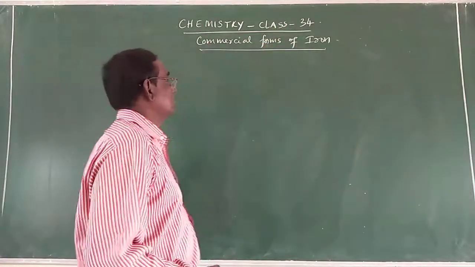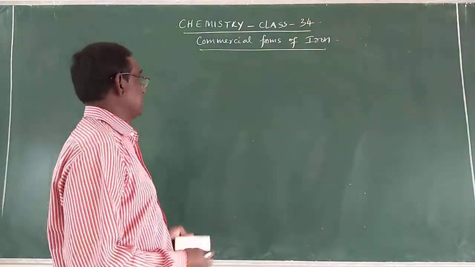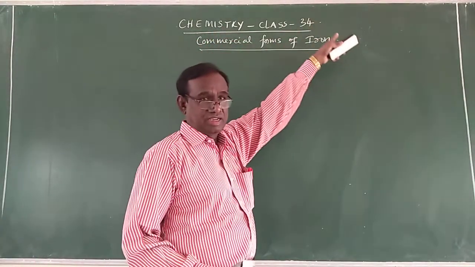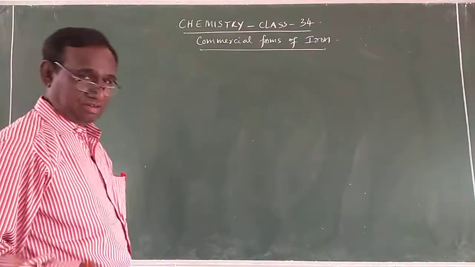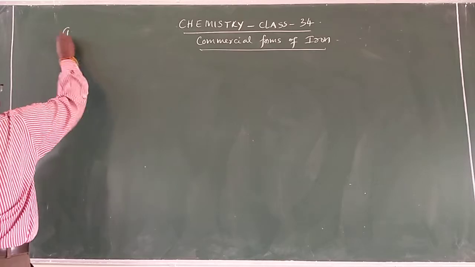Class number 34. Today we are going to study the commercial forms of iron. So, commercial forms of iron, we know that one is pig iron,